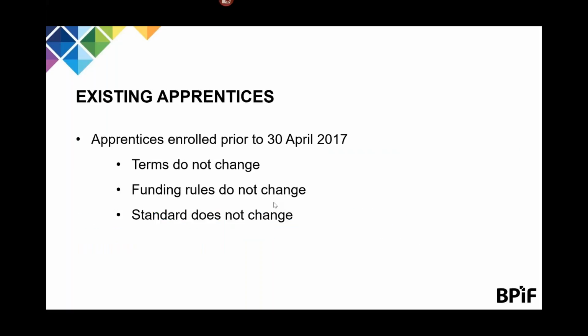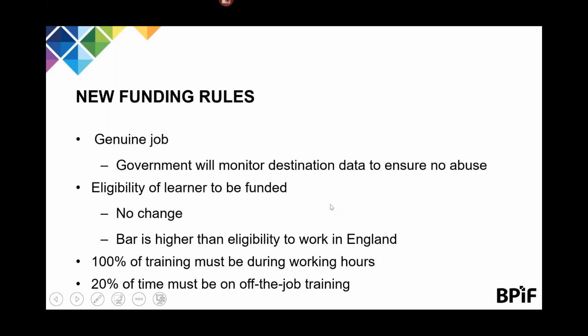It is worth noting that nothing changes for existing apprentices. So any apprentices signed up with a provider prior to the 30th of April 2017 will continue to be funded in the old way. No changes to the terms, no changes to the rules, and no changes to the standards. So let's look at what is changing. The new funding rules are a 34-page document, so I've just picked out some key points.